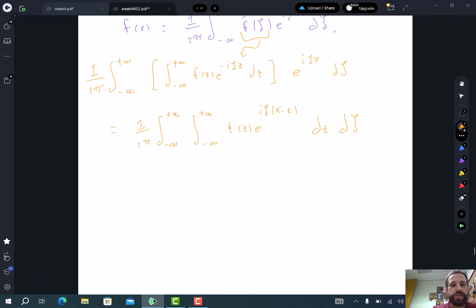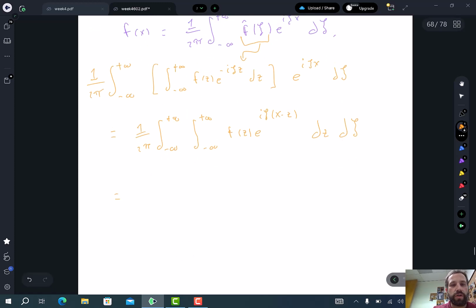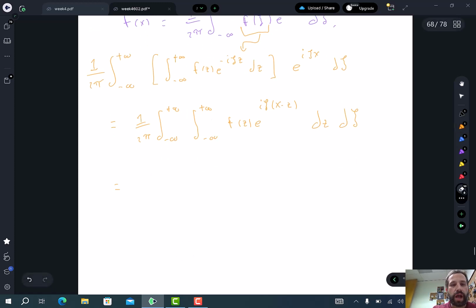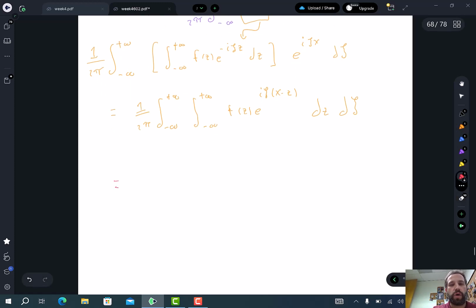Now what I want to do is swap the order of integration. But we're not going to be able to. We're going to do an illegal swap of integration, and I'm going to explain why, and then explain how to make it right. So I'm going to swap the order of integration. This is going to be minus infinity to positive infinity, so now z is going to be on the outside.